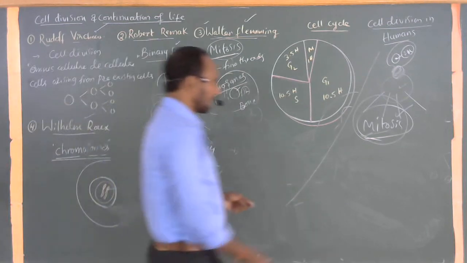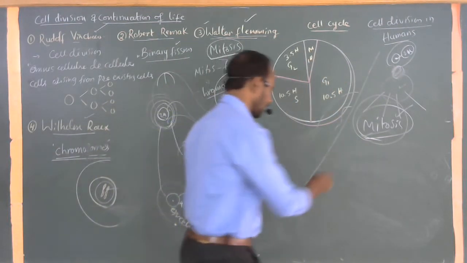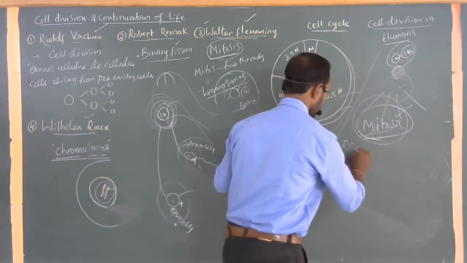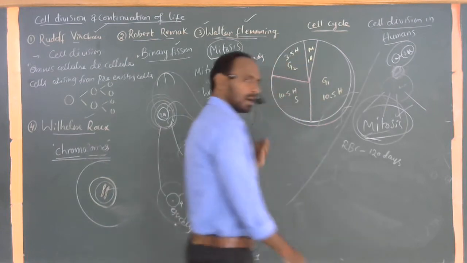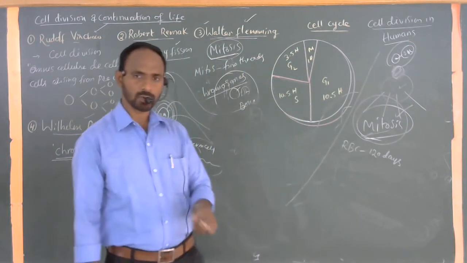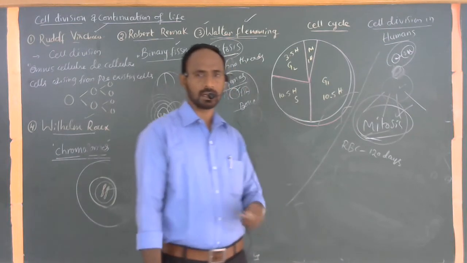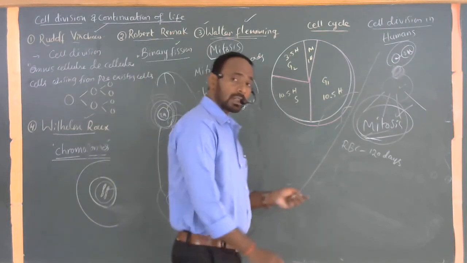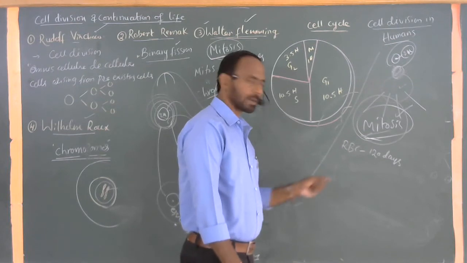Okay, so number of cells have a particular life period. For example, human RBC have a life period of 120 days. Red blood cells. White blood cells also have nearly 12 to 13 days. Blood platelets also have nearly 10 to 12 days. Approximate days now. All the cells have particular time periods of their lifespan now.